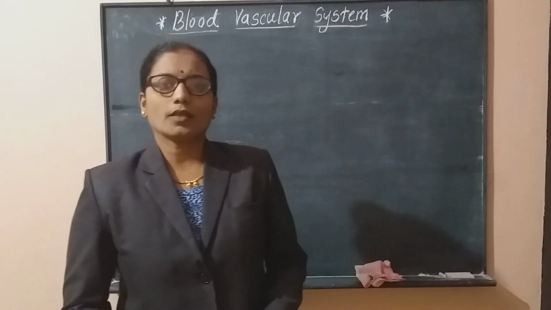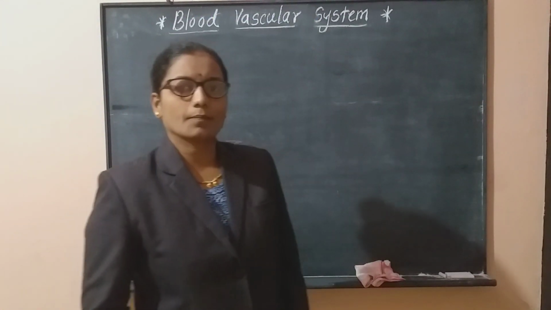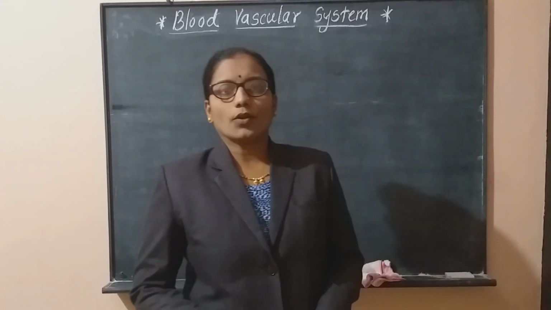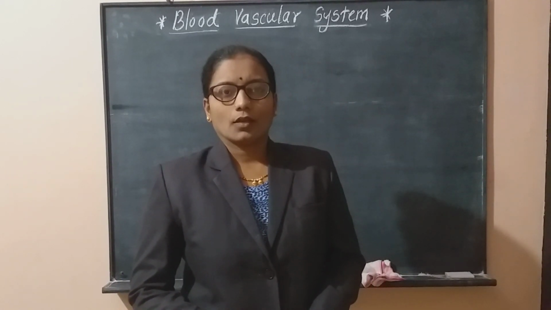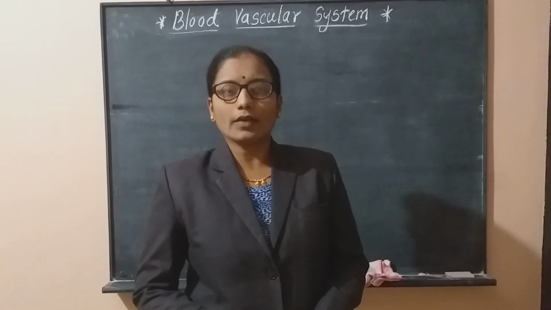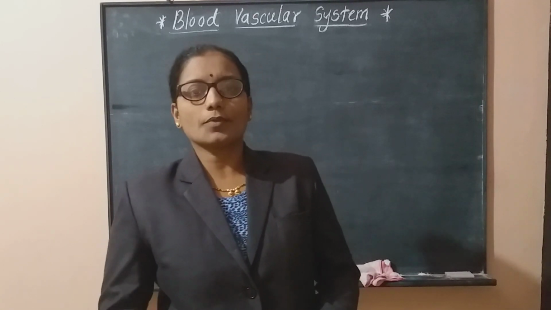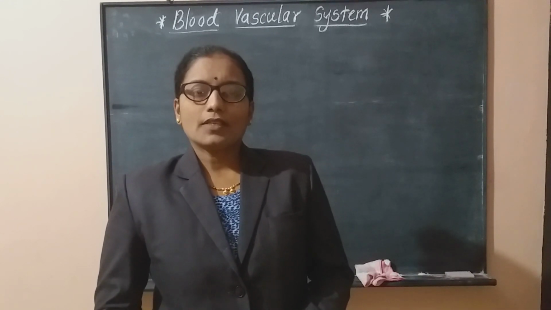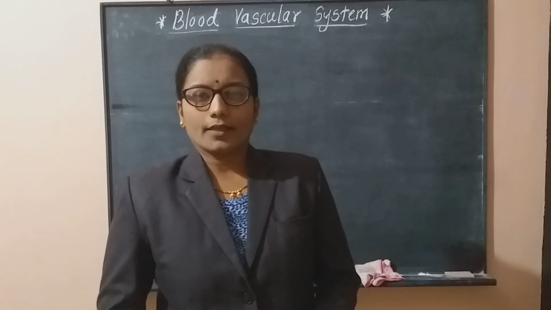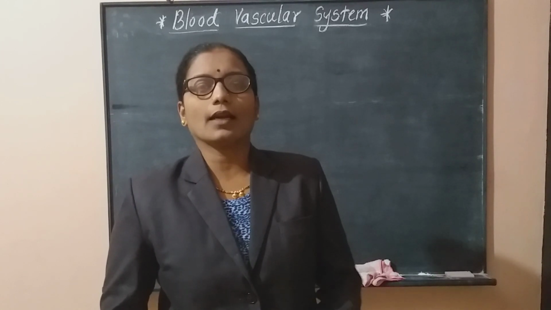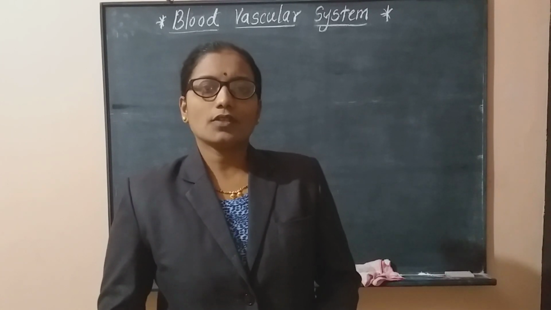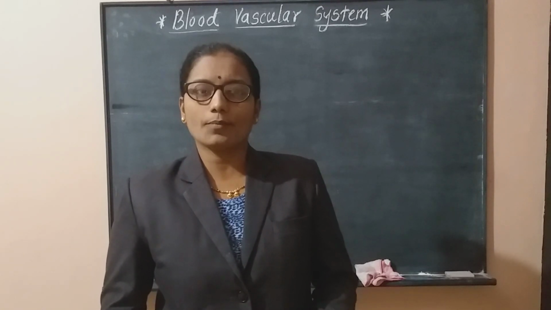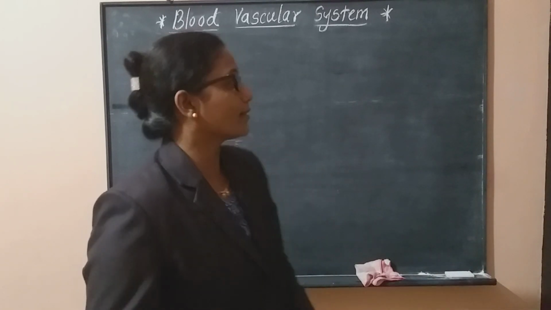We are going to study about the blood vascular system. In the last lecture, we studied about the circulation and its type. Now, in case of human beings, the blood vascular system consists of certain components. We will study these components in detail in the next lectures. Before that, let us observe in a short summarized form which are the components of the blood vascular system.